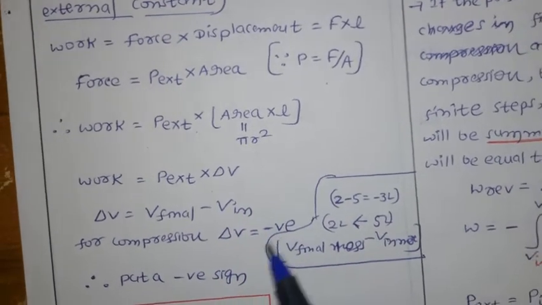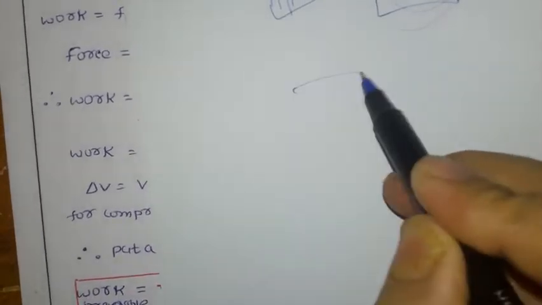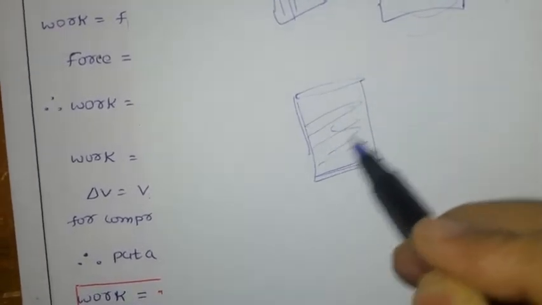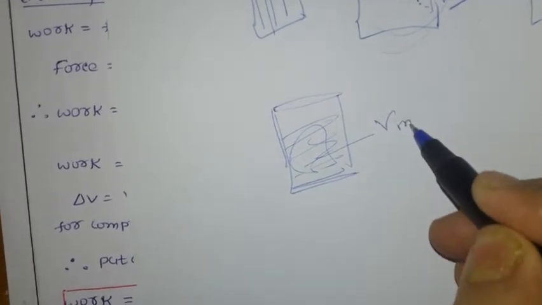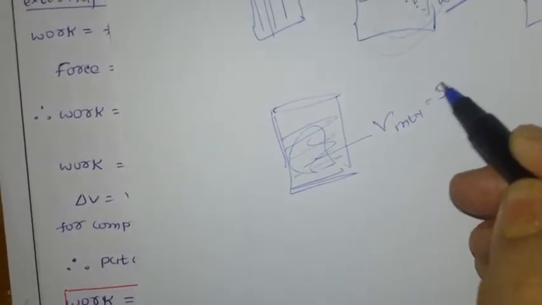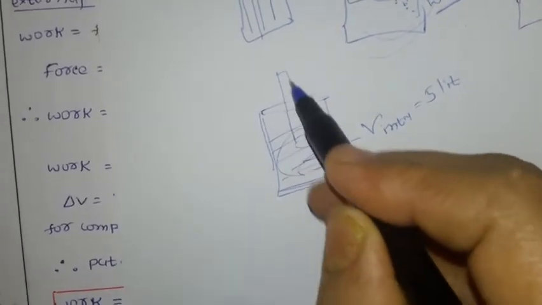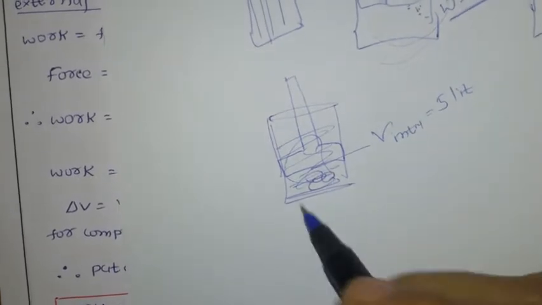Why? For example, suppose I have a system with gas, and initially the volume is 5 liters. When I go for compression, the gas is compressed, so it occupies less volume.